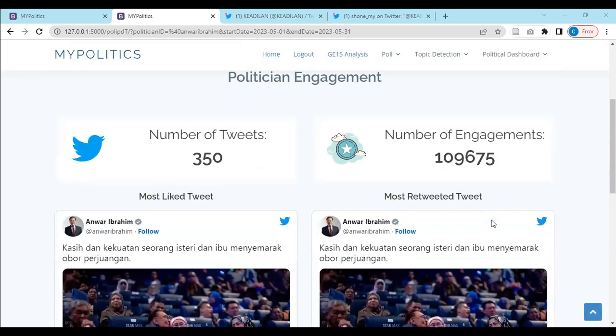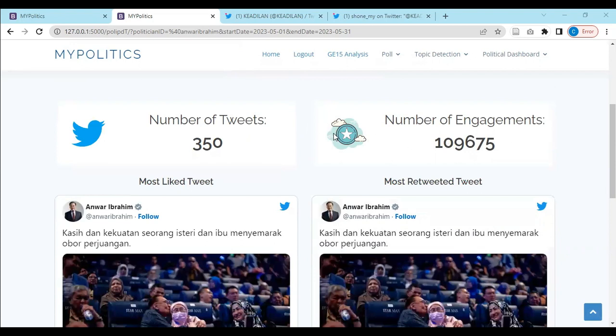being posted by him. So in this case, we can see Dato Sri Anwar Ibrahim's popular tweets right here, so that maybe he could target his future tweets to be in this format so that it can reach more people.